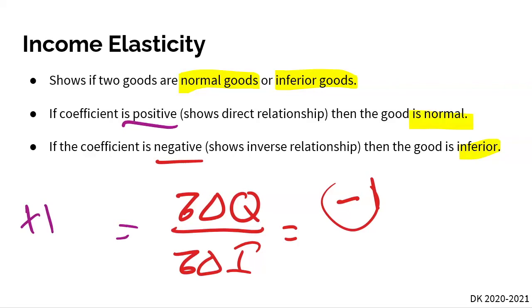So yet again, you might get free response questions that ask you to calculate the actual number for the income and cross-price elasticity, and then you would actually have to calculate it. But more often than not, what matters more is whether it is positive or negative, because that is going to determine whether for cross-price it's a substitute or a complementary good, and for income, whether it is a normal or an inferior good. All right.